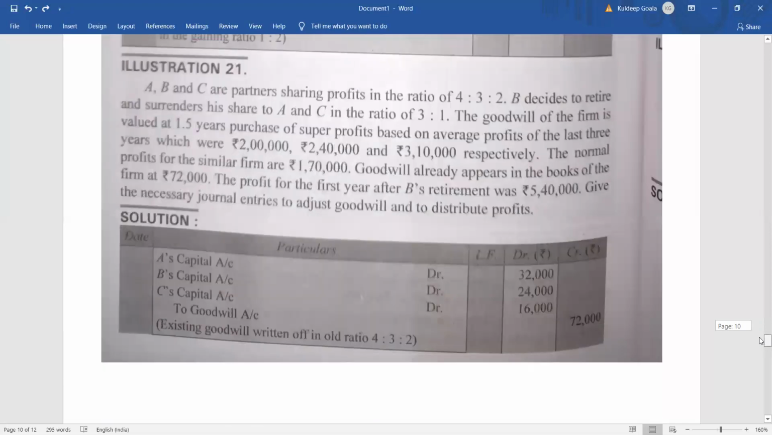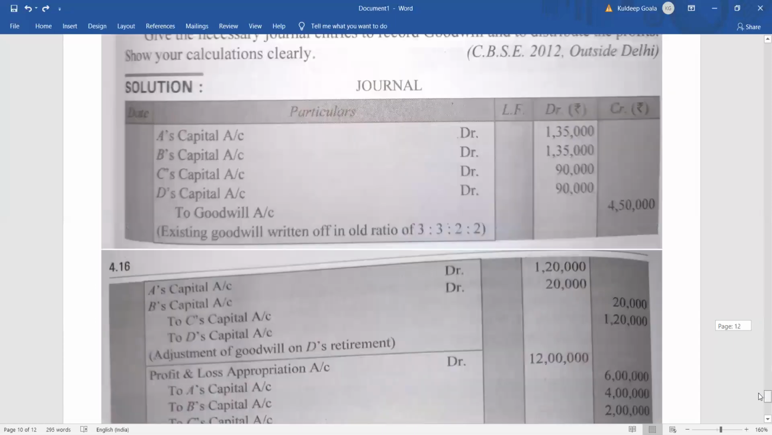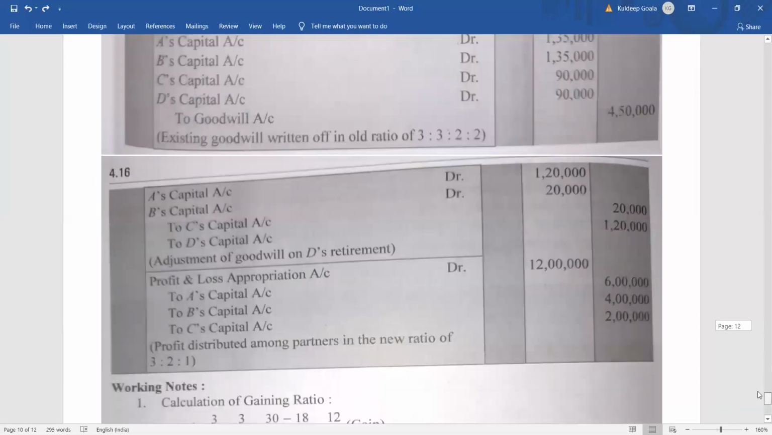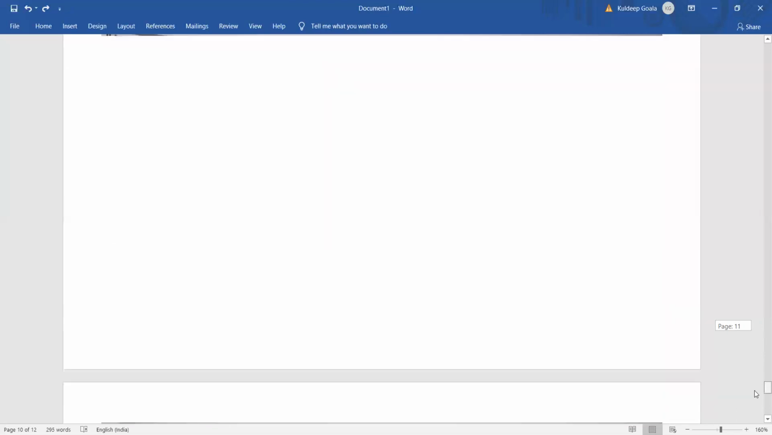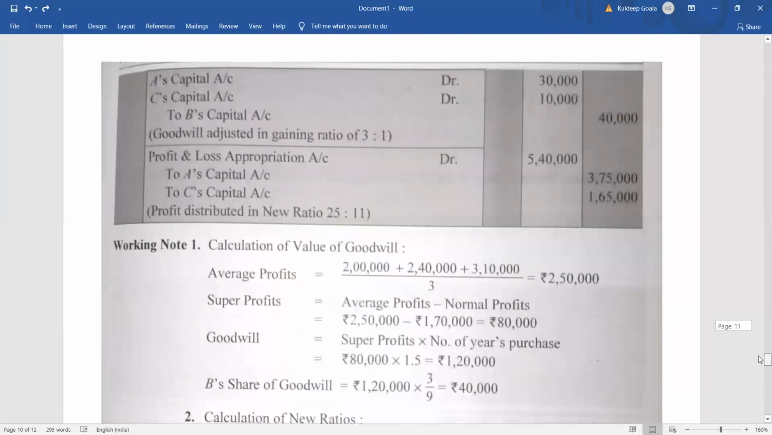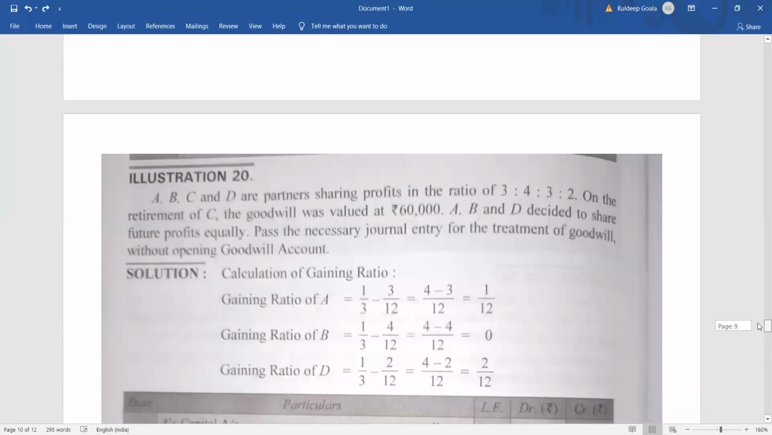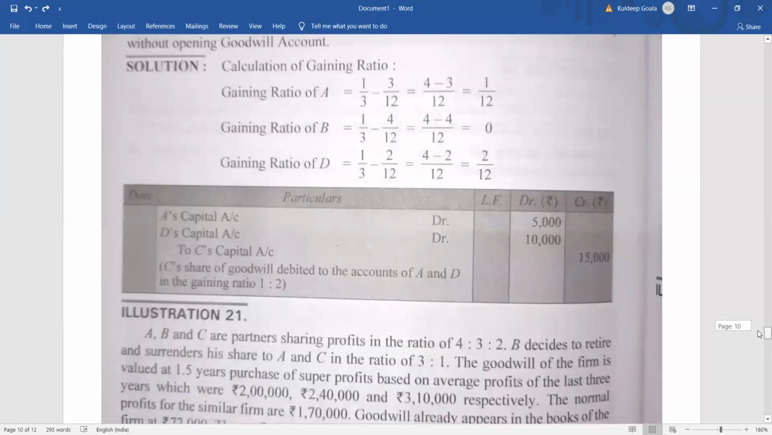Now we will take one more sum. So in total we have taken more than 5 sums around. So we will take this other sum also. Let's start the sum.